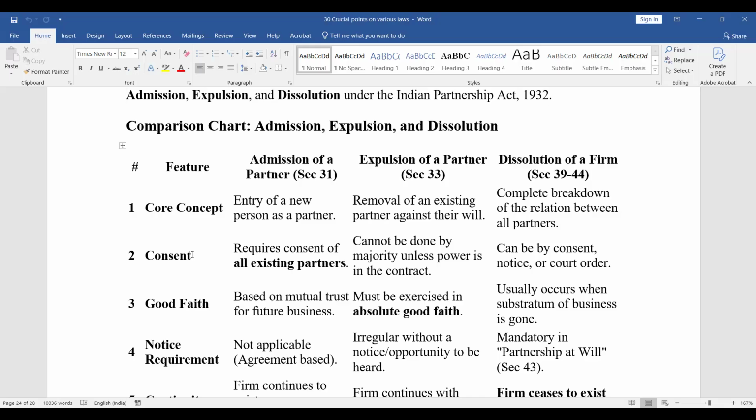Consent: admission requires consent of all existing partners. Expulsion cannot be done by majority unless power is in the contract. Dissolution can be by consent, notice, or court order. Good faith: based on the mutual trust for future business, and must be exercised in absolute good faith.